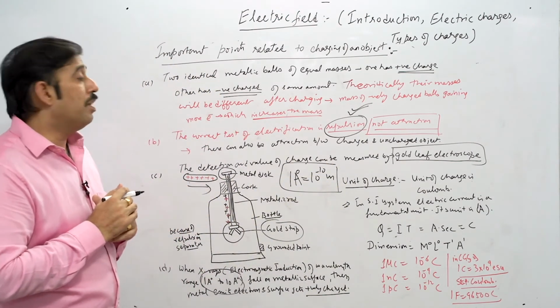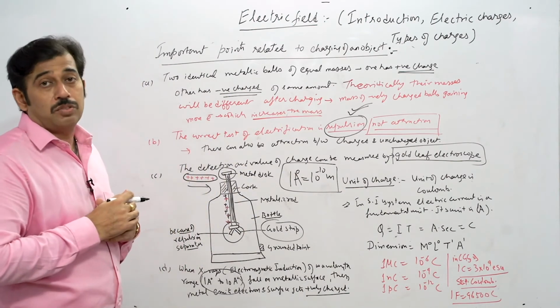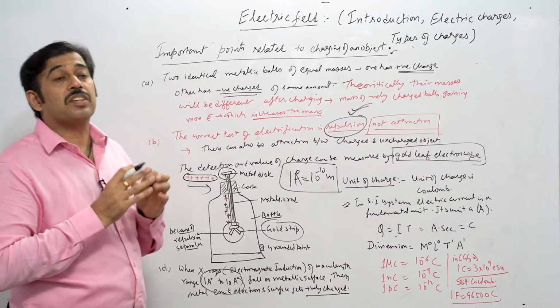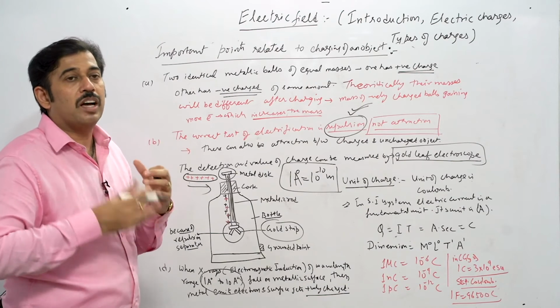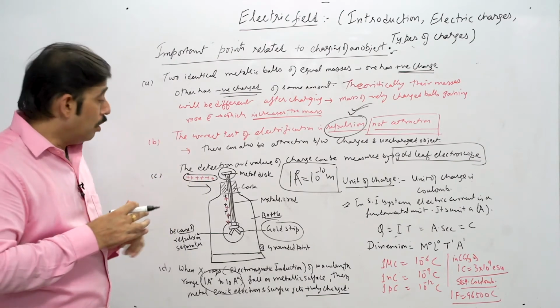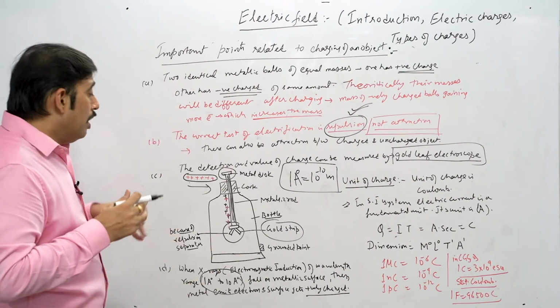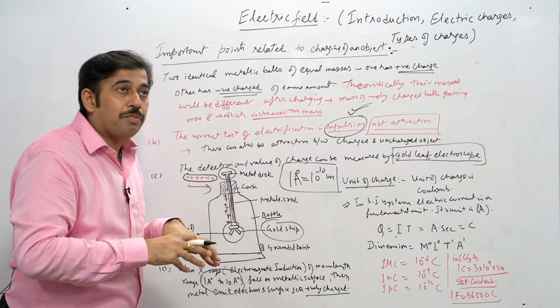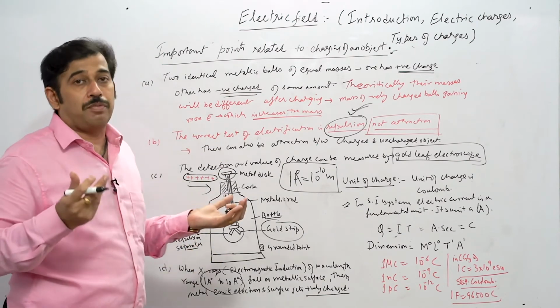So its wavelength is around 1 angstrom, which can be very dangerous also. That's why we always say that X-rays should not be seen by the eyes. You should stay away from X-rays because they are electromagnetic radiation that can enter your body and can burn cells also. Now, when these electromagnetic radiations of wavelength in the range 1 angstrom to 10 angstrom strike the metal surface, what actually happens? It emits electrons from the surface.